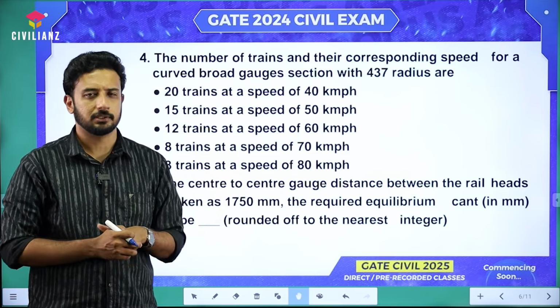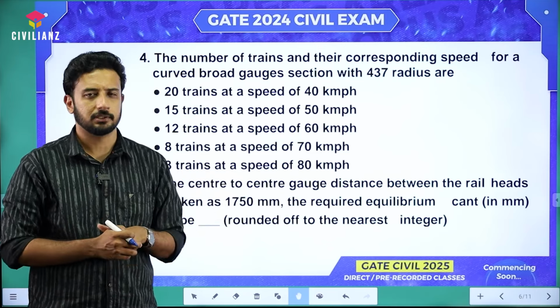What is the meaning of this? There are 20 trains which are having a speed of 40 kmph. Similarly, 15 trains are having a speed of 50 kmph and so on. Now they have given some data also here. The center to center gauge distance is 1750 mm. We need to calculate the equilibrium cant or superelevation. Even if they were not giving this statement, we would assume 1750 mm only, right? That's a standard result.